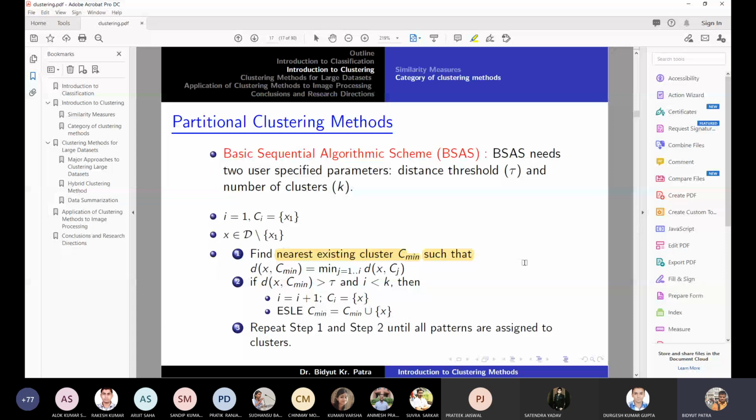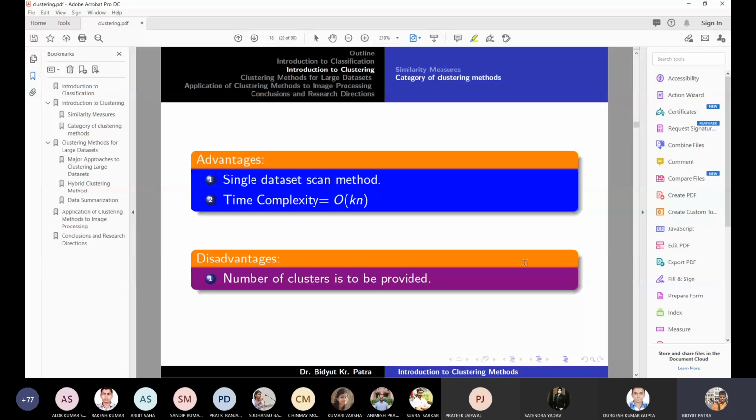Otherwise, you can compute the distance from one point, that is the new point, to all the points in the cluster, and whichever is the minimum, you can consider that. You can even consider the maximum of that, that is also okay. That we will see in hierarchical clustering. Okay. This is the time complexity, and what is the disadvantage? The disadvantage is that the number of clusters and the threshold, both you have to provide. In many cases it is really difficult to provide the number of clusters, and even if the number of clusters might be easier, providing the distance is really a difficult problem.